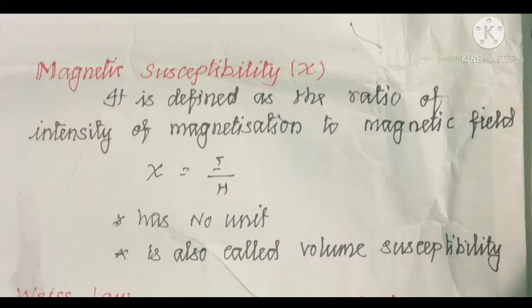From the value of susceptibility, we can separate the materials as paramagnetic, diamagnetic, ferromagnetic and antiferromagnetic. So we can expect questions for our PGTRB exams based on this.